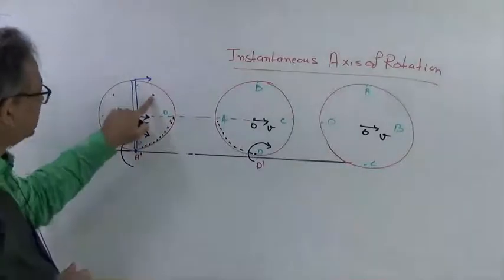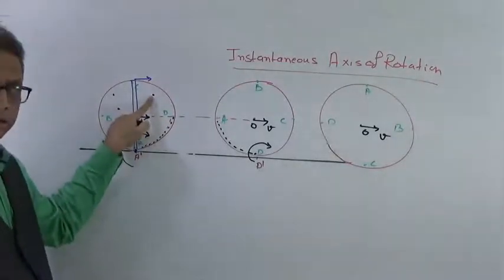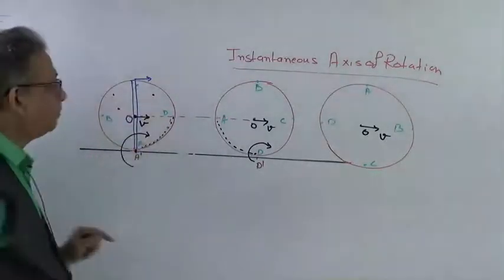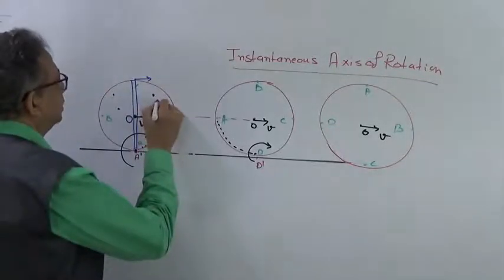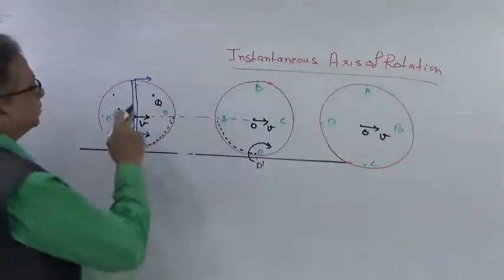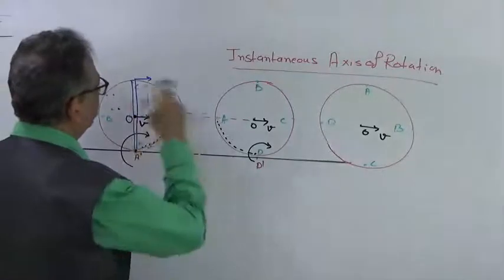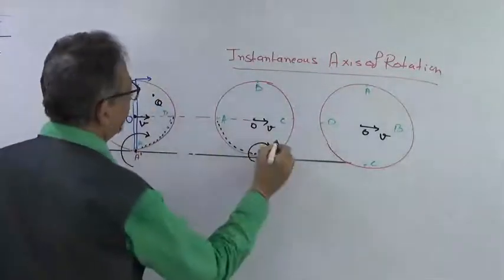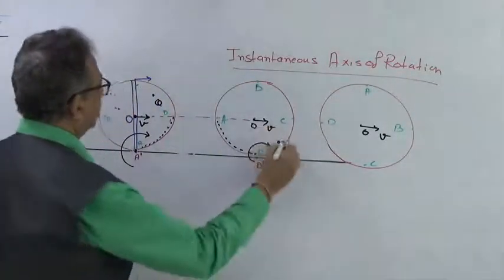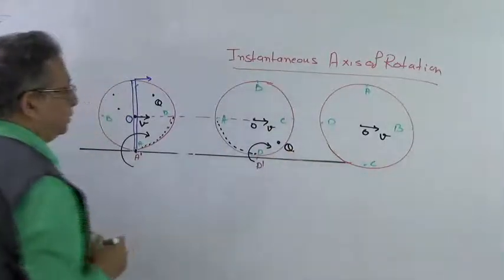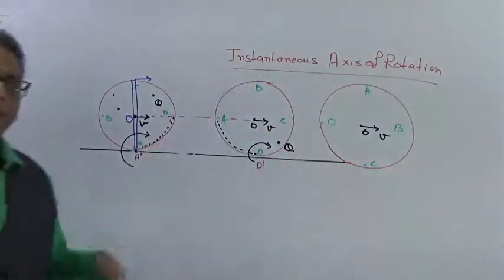So take any particle of this rotating body, let us call this particle Q. Now when it rotates over here, between C and D, this Q has come over here. Pay proper attention to this explanation I am giving.